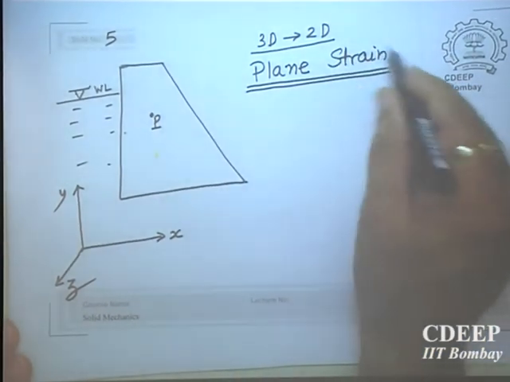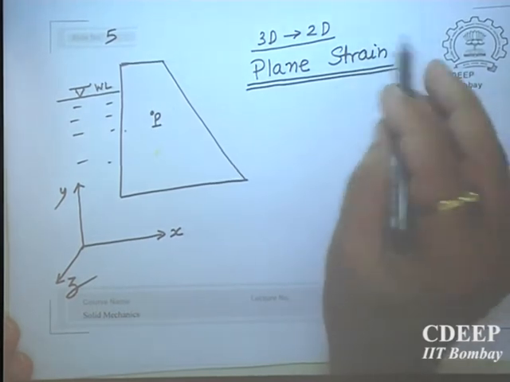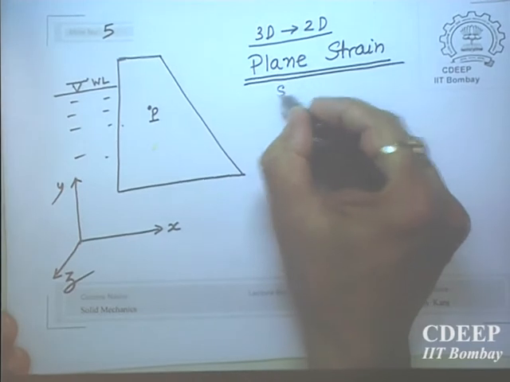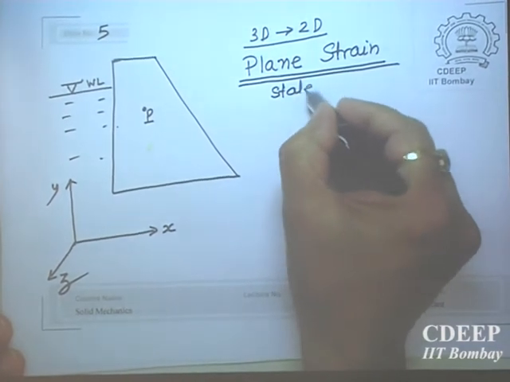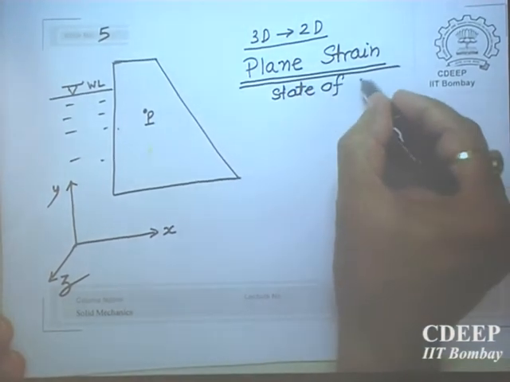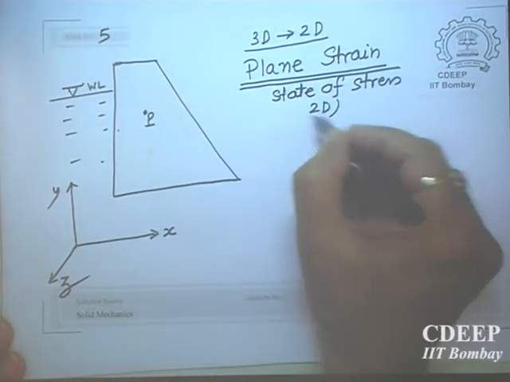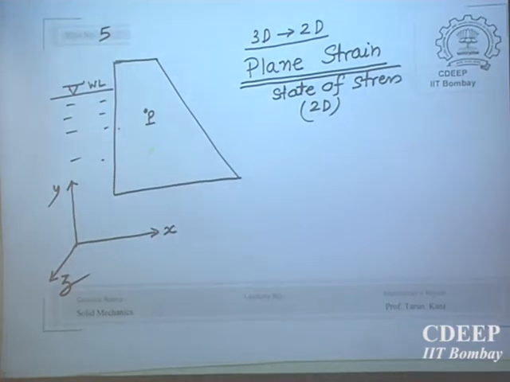I will explain what is the meaning of strain a little later, many of you must be knowing. So this is plane strain, state of stress. And this is also 2-dimensional. And this I will explain a little later.